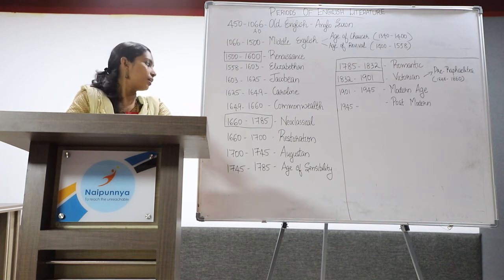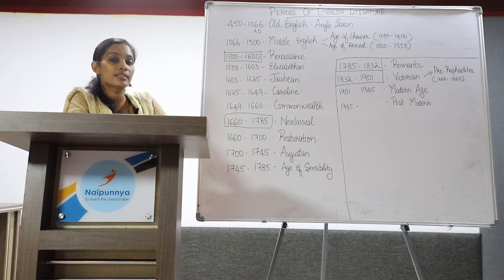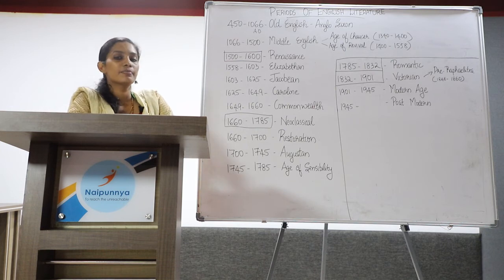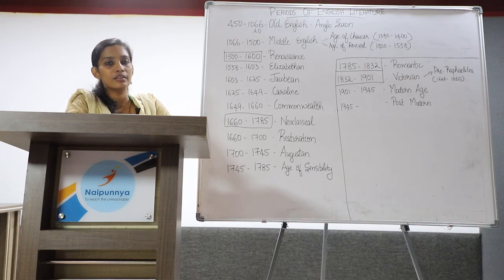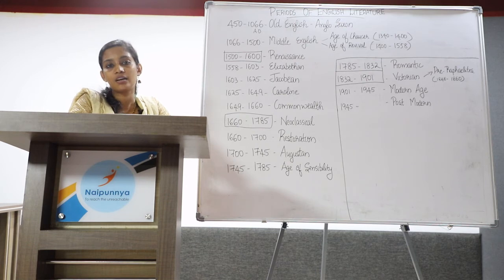Now we are moving on to the Neoclassical age, which extends from 1660 to 1785. 1660 to 1700 is marked as the Restoration age, where Charles II was restored to power after Oliver Cromwell. Charles II is the son of Charles I. The ban of theatres was lifted.